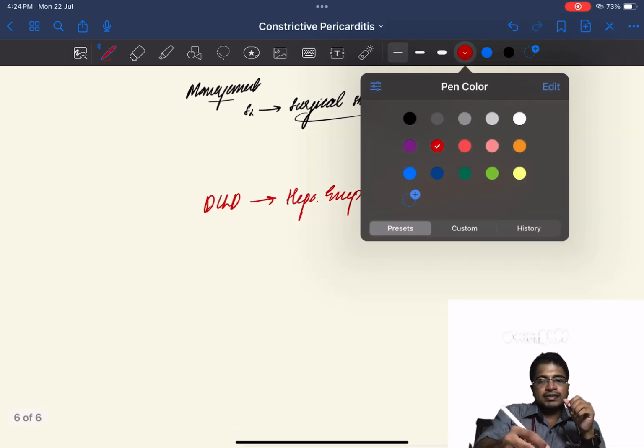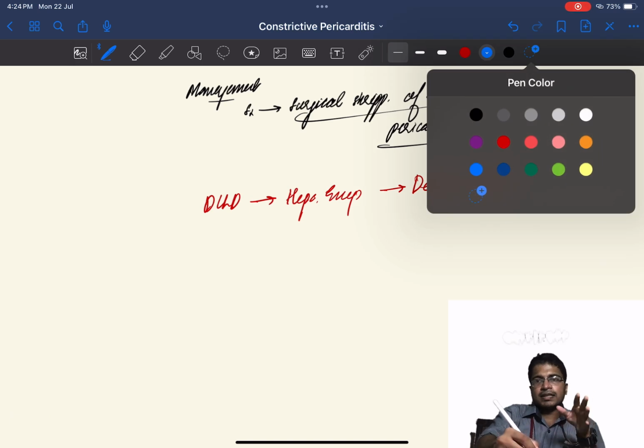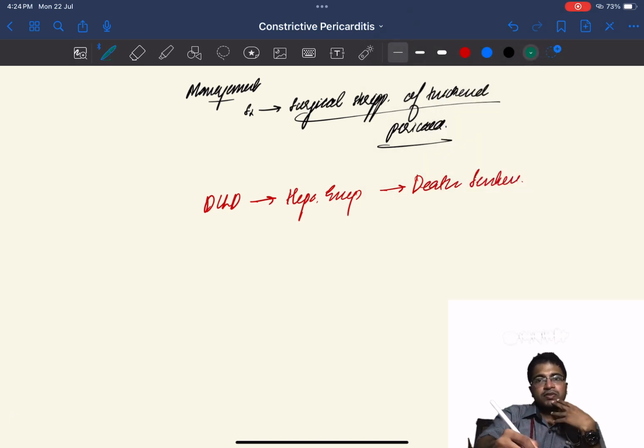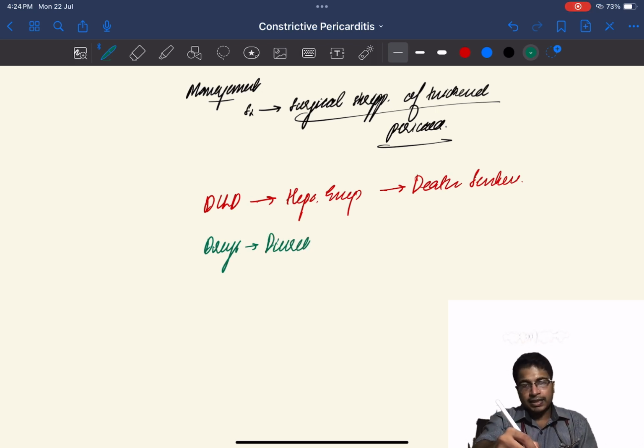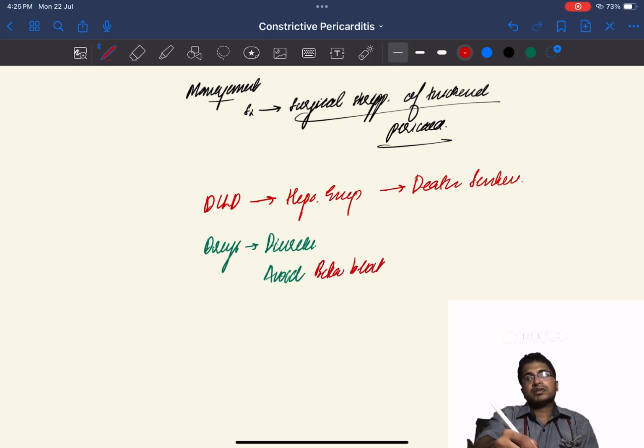So how will you manage this patient therapeutically? What are the drugs we can use? In constrictive pericarditis, the patient will be having compensated tachycardia. Even if there is tachycardia, you shouldn't use beta blocker because it is compensated tachycardia. The heart is trying to compensate for the reduced stroke volume in case of constrictive pericarditis. So beta blocker should be avoided. You have to manage it symptomatically by giving diuretics and a salt restricted diet. Treat it as right heart failure.